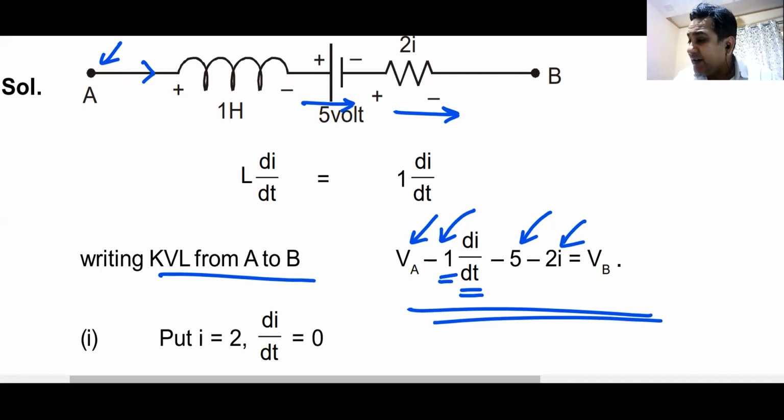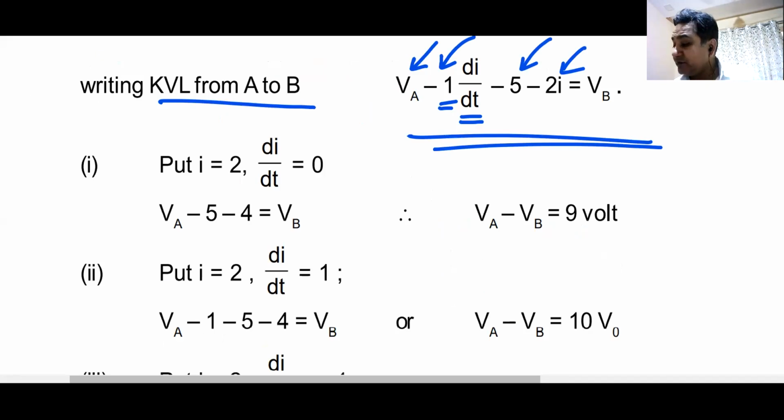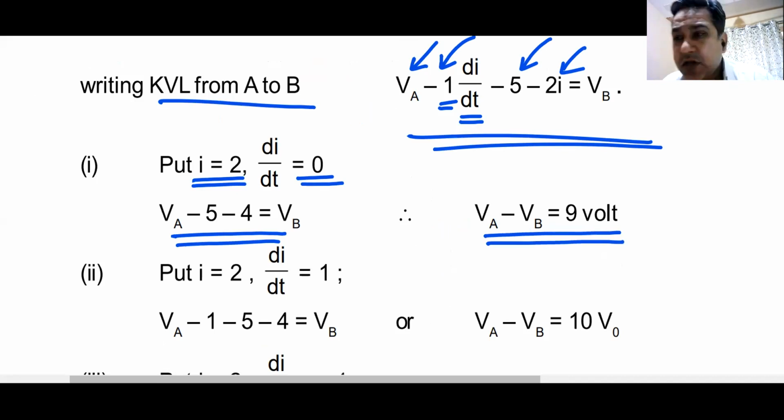For example, in case number 1, current is 2, di by dt is 0. You get this as the equation. VA minus VB becomes 9 volt. It is plus 9, beta.